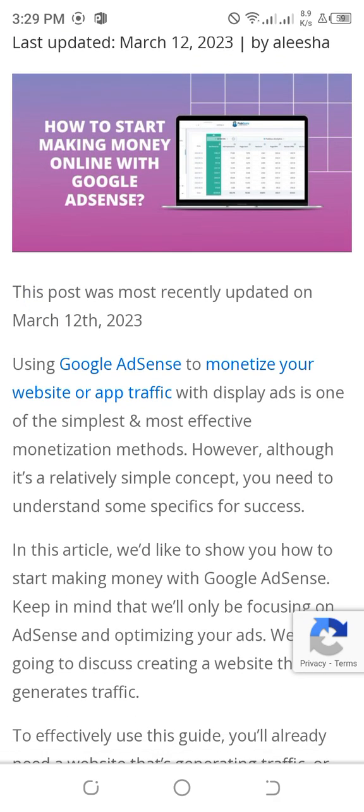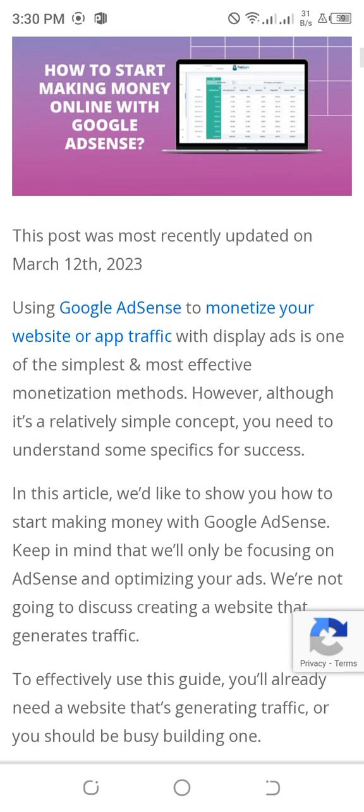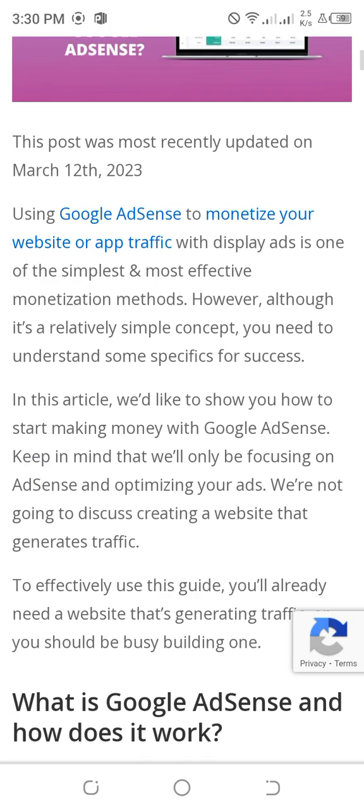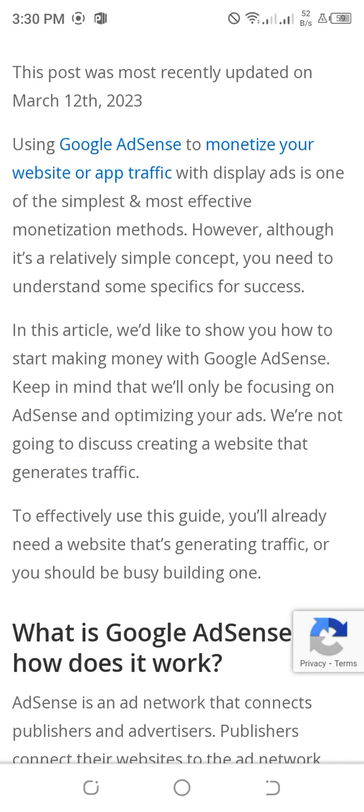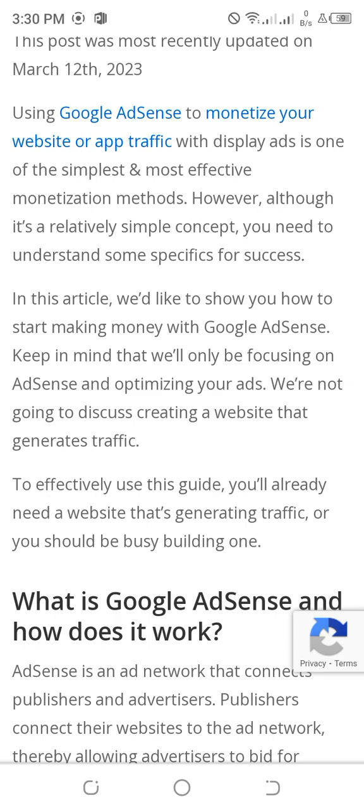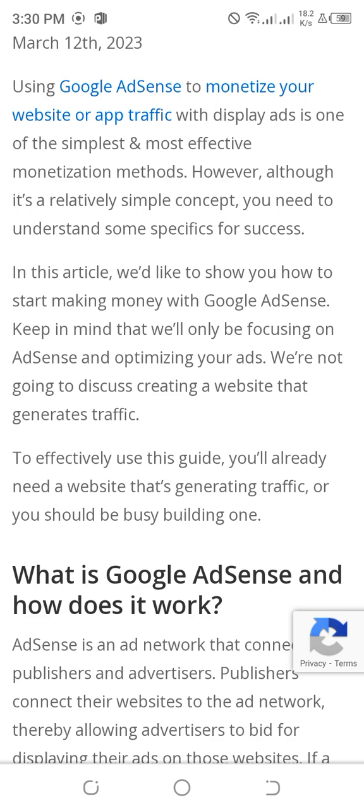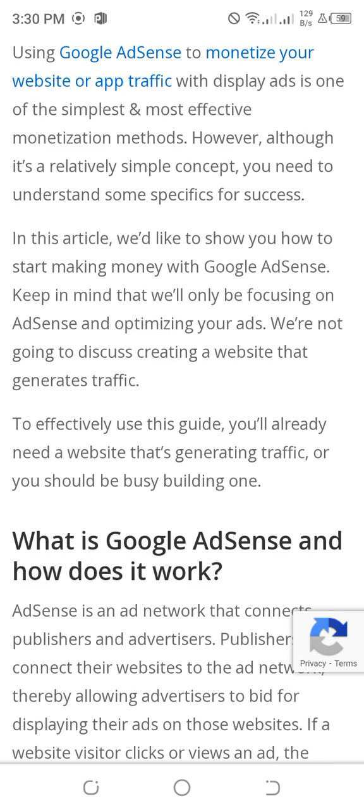Using Google AdSense to monetize your website or app traffic with display ads is one of the simplest and most effective monetization methods. However, although it's a relatively simple concept, you need to understand some specifics for success. In this article, we would like to show you how to start making money with Google AdSense. Keep in mind that we will only be focusing on AdSense and optimizing your ads. We are not going to discuss creating a website that generates traffic. To effectively use this guide, you will already need a website that's generating traffic, or you should be busy building one.